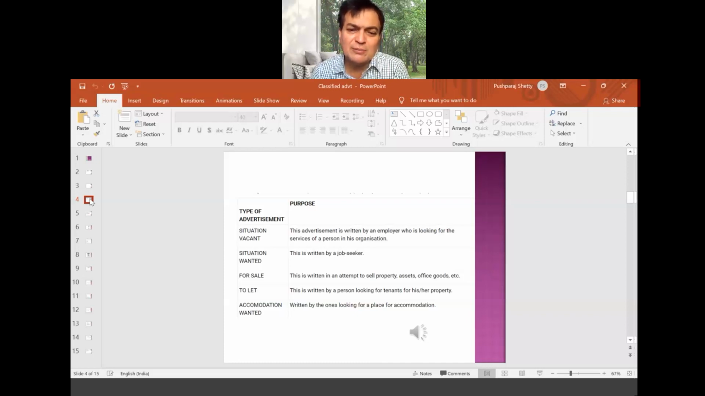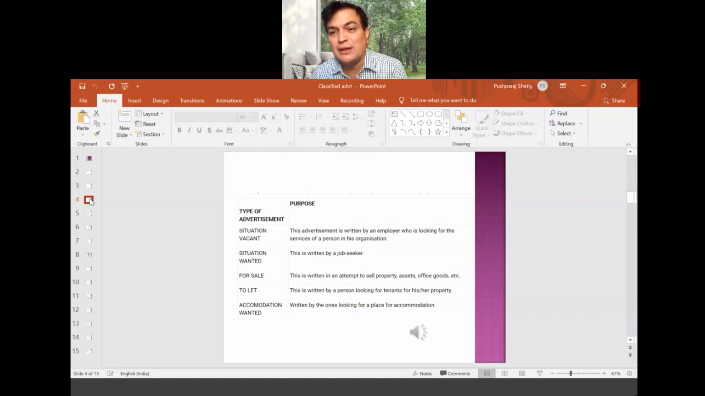Let's move on to the next one, for sale. This is written in an attempt to sell property, assets, office goods, etc. If something is there for sale, say your car is quite old and you want to sell it, you can advertise that. It can be advertised by anybody. You are living in a flat but now you want to sell it, or you have a house, or a few acres of land you want to sell. All these will come under for sale.